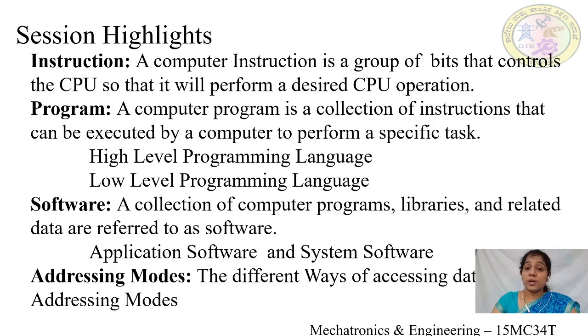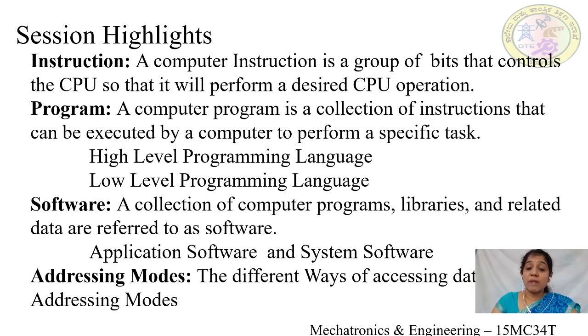There are two categories of programming language: one is high level programming language and the other is low level programming language. High level programming languages are English-like statements which are easily understood by the programmer. They are portable, but they require a compiler or an interpreter for code conversion, where a compiler converts the program from high level language to machine level language in a single step, whereas an interpreter converts the high level language into machine level language line by line.